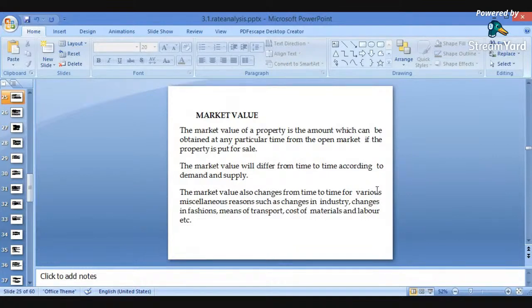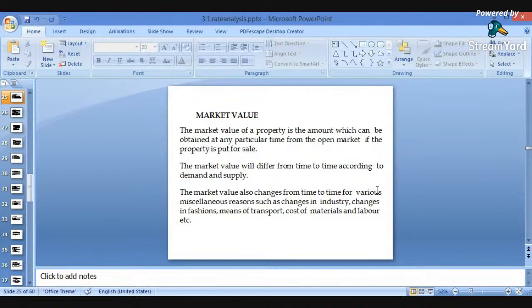The market value differs from time to time according to demand and supply. Depending upon the demand and supply rates, the cost of the construction, or the cost of the commodity, the cost of the structures will be lesser or more. So depending upon the demand and supply rates, the market value of the property will change. In some cases it will be increased, and in some cases decreased, depending upon the demand and supply rates.